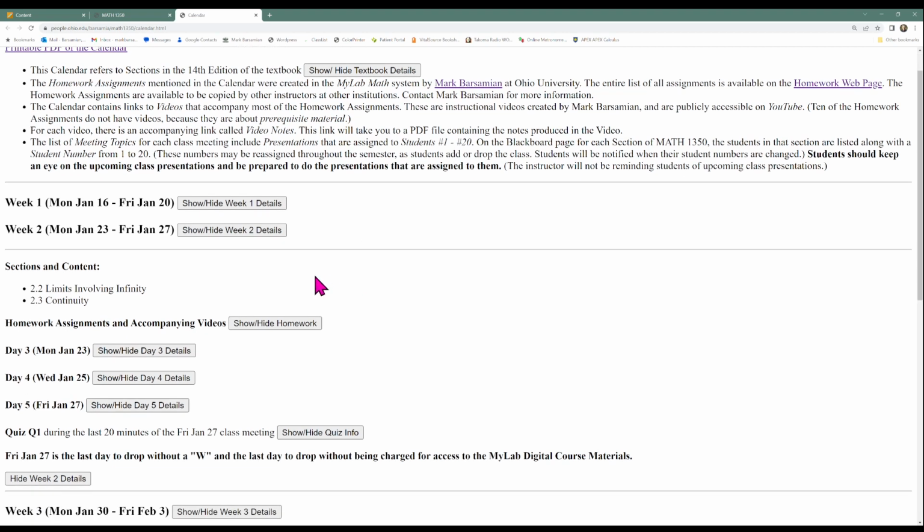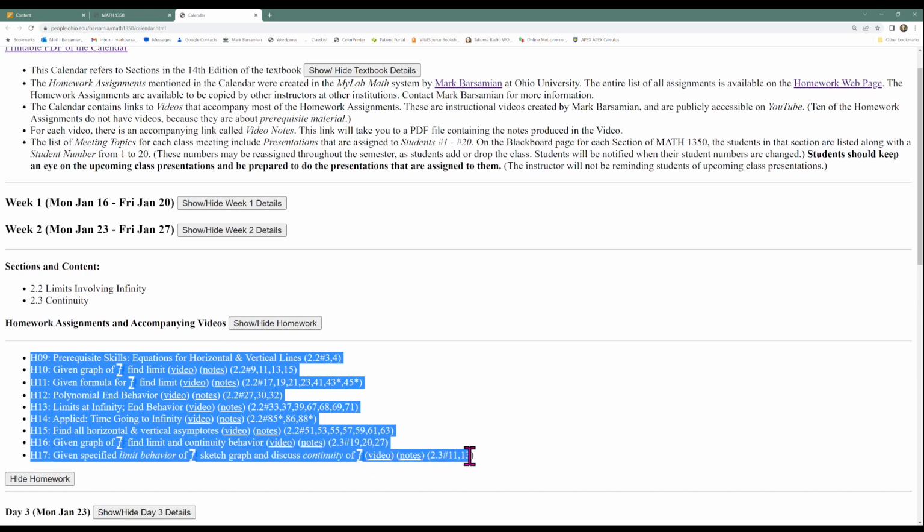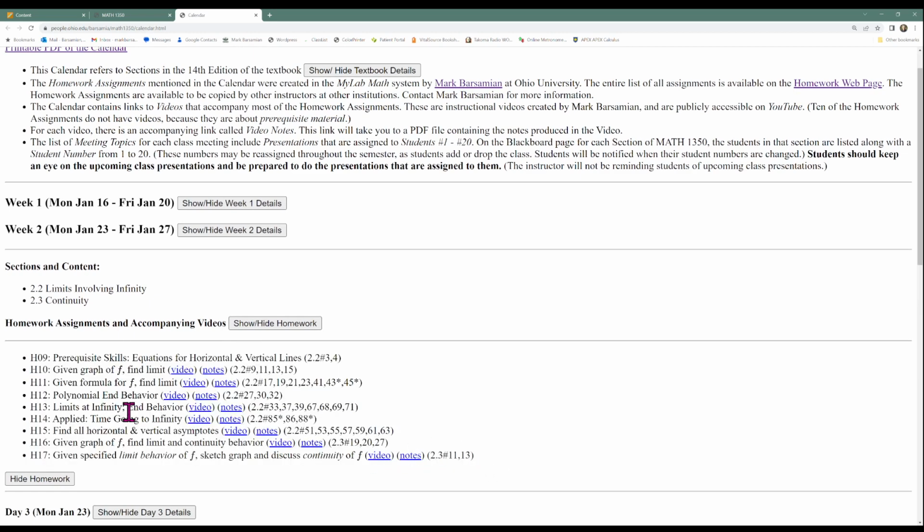We'll open week 2. Notice that there are a bunch of homework assignments this week. Now you'll go to My Lab to do those homeworks, but throughout the course I'll mention that it's very important that you write down your solutions to homework assignments. So you'll go to My Lab to type in answers to your homework questions and see if your answers are correct, but the bulk of your homework work should be writing homework solutions down in a notebook. And you'll work on the homework after watching the videos that accompany the homework.